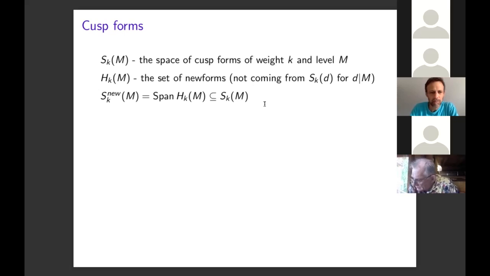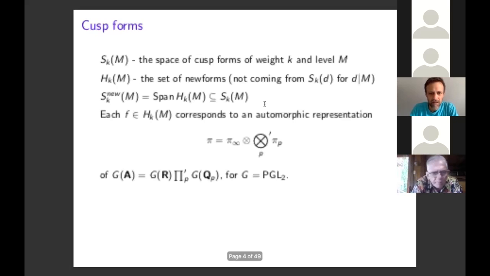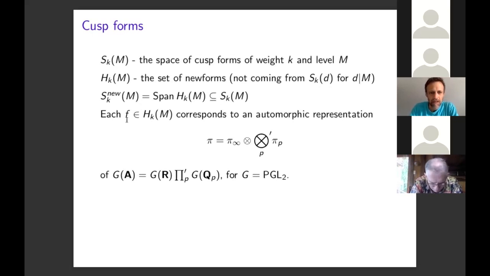So to define the subspaces that we're interested in, let me recall that each cusp form of weight k and level m corresponds to an automorphic representation pi. This is an irreducible representation of the group G(A), where G is PGL_2. I'm going to assume in this talk trivial central character for simplicity. And A is the adele ring of Q.